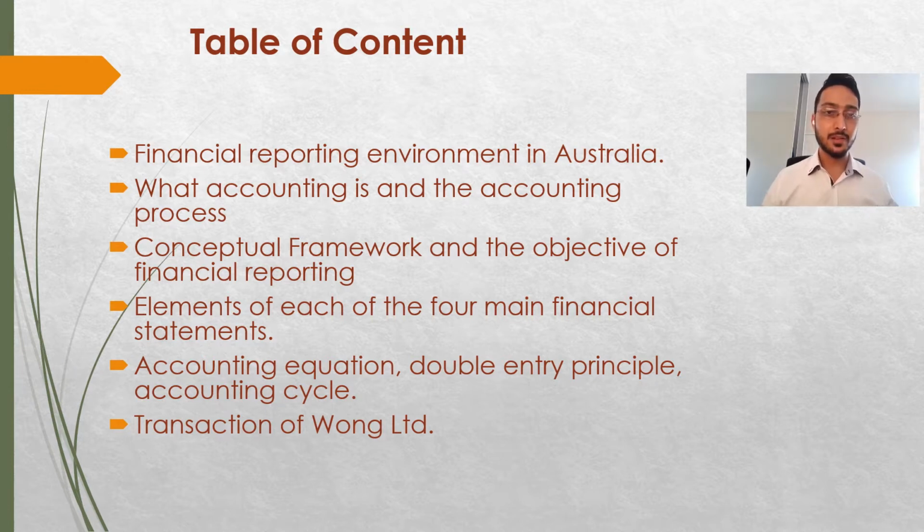The first one being the financial reporting environment in Australia. Second one is what accounting is and the accounting process. Third one, conceptual framework and the objective of financial reporting. Fourth one, elements of each of the 4 financial report statements. Fifth one, accounting equation, double entry principle, accounting cycles. And the sixth one is the transactions of Wong Limited.